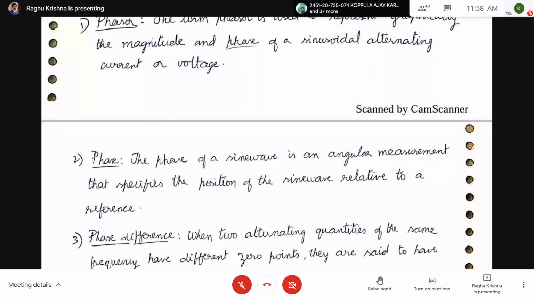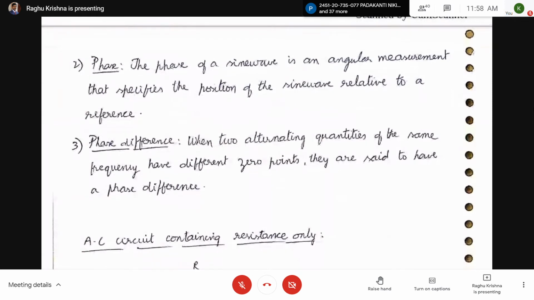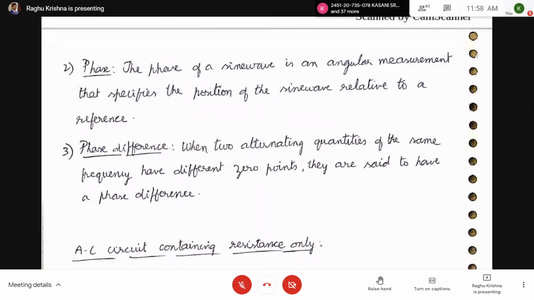So what is the phase now? The phase of a sine wave is an angular measurement that specifies the position of the sine wave relative to a reference. Reference is 0. Here, phase means the phase of a sine wave is an angular measurement that specifies the position of the sine wave relative to a reference.